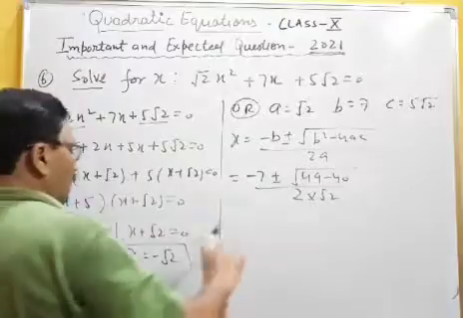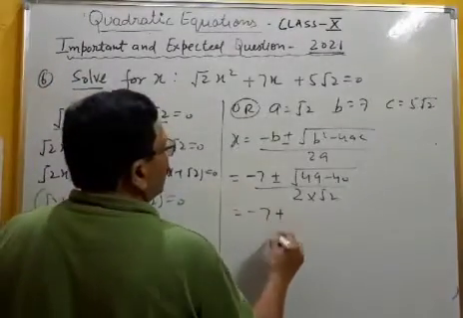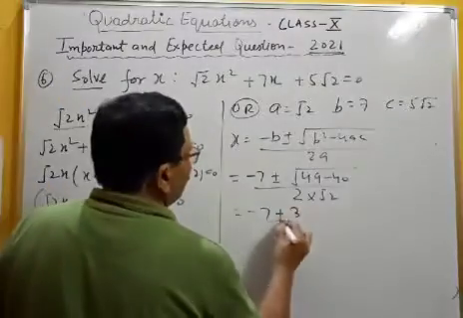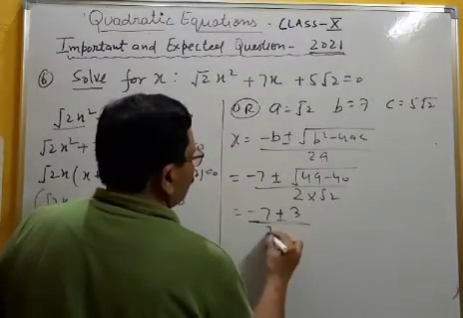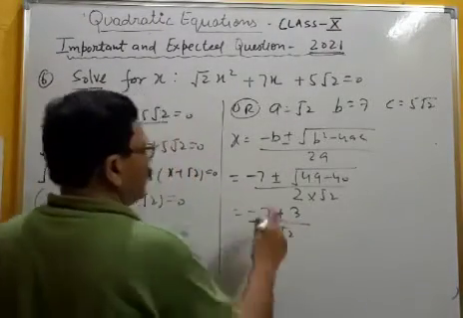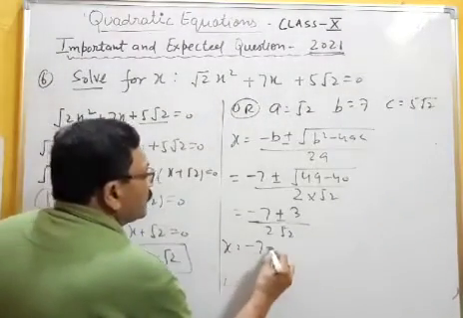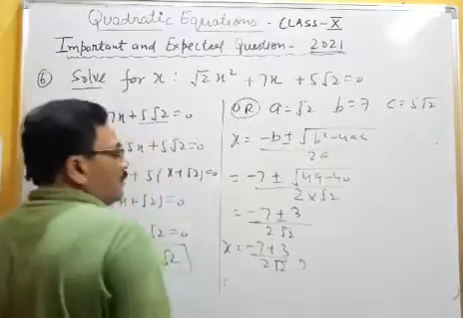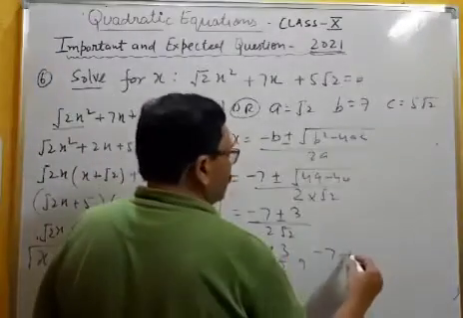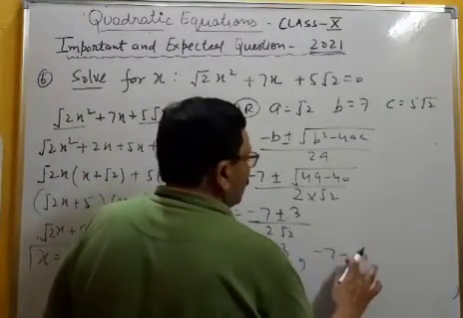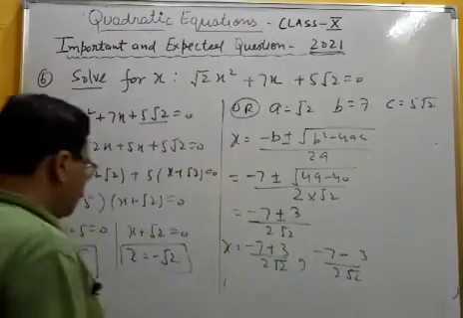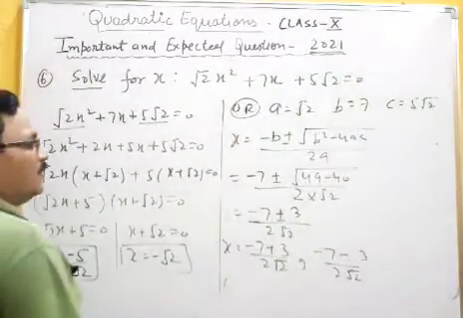Now solve. Minus 7 plus minus under root 49 minus 40, under root 9 is 3, upon 2 root 2. So for x, minus 7 plus 3 upon 2 root 2, and minus 7 minus 3 upon 2 root 2. This is what you will get.